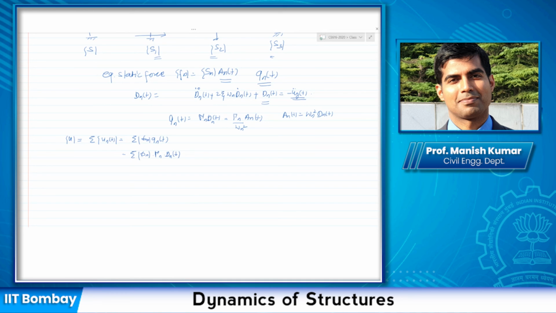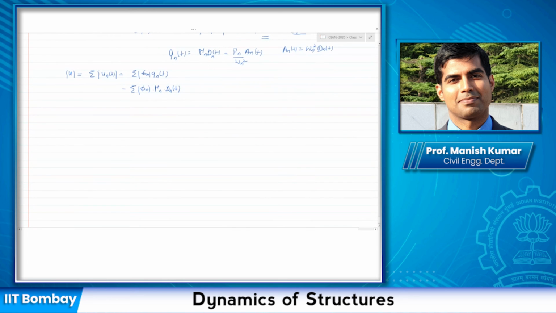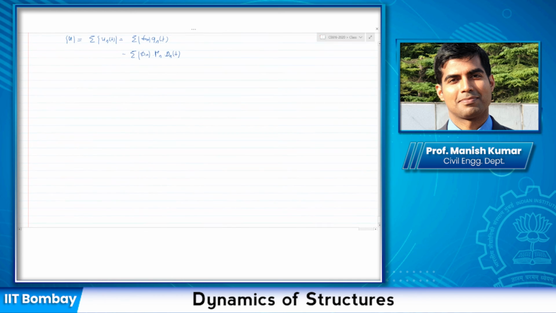Now for the ground motion, Dn(t) is not that easy to find, because for ground motion, what do we do? We do response spectrum analysis. So now let me give you the response spectrum. Okay, your response spectrum or a design spectrum is a very simple spectrum, which is this. So I'm drawing it here. This is the pseudo acceleration in units of g, so everything is given in terms of g. This is 0.4. This is actually 1 here. Okay, this coordinate. And this is for 5% damping.